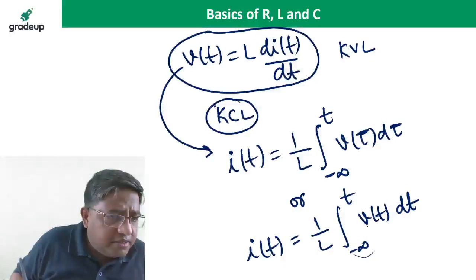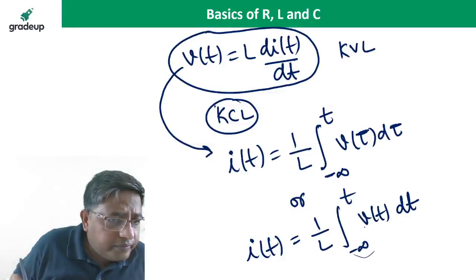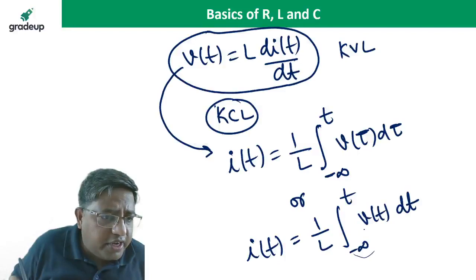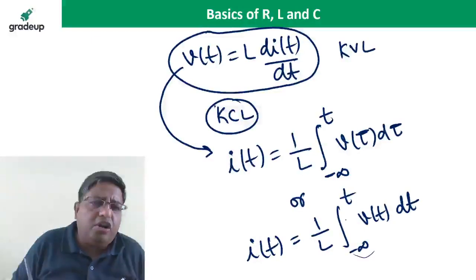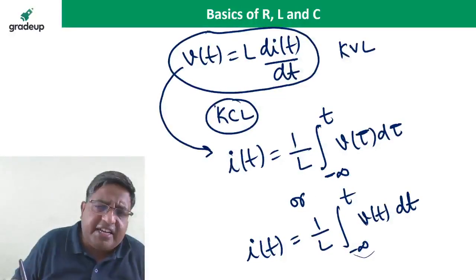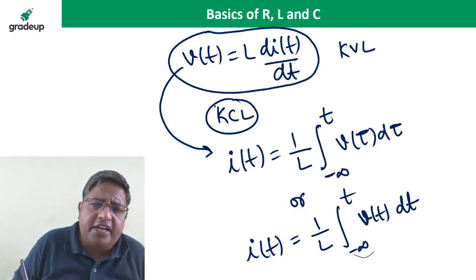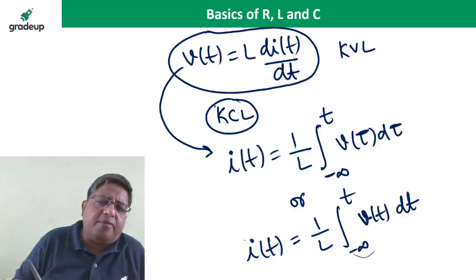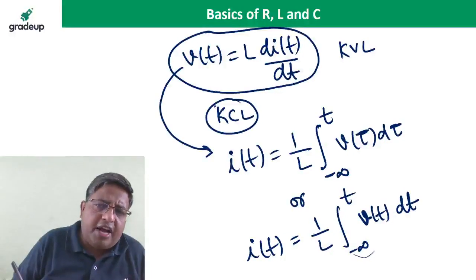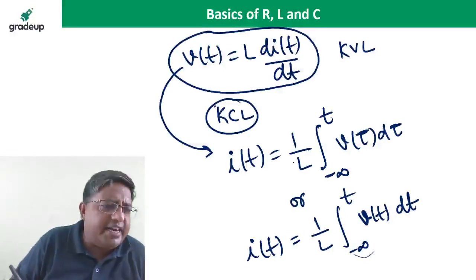Otherwise, they will say, sir, but voltage is 0 in the AC, so how can it be steady? In the case of AC, voltage is alternatingly changed. These formulas are valid for AC as well as for DC.